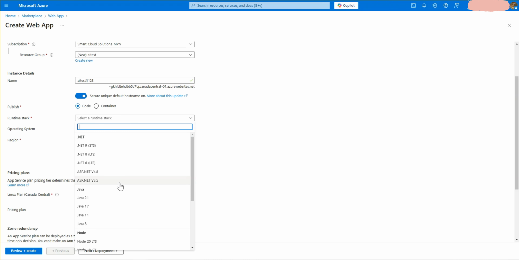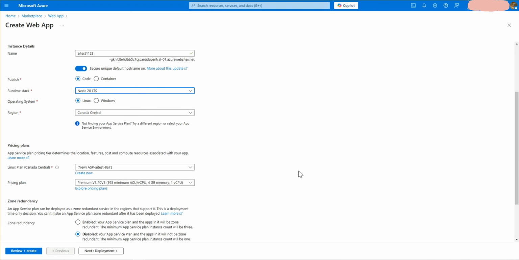If your code is on Java, select your Java version. If it is on .NET, select the .NET version. If it is on Python, select Python. If it is on PHP, select PHP. My code is on Node.js, so I am going to select this.